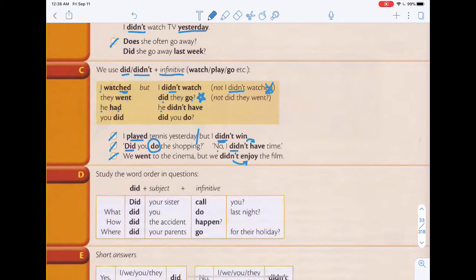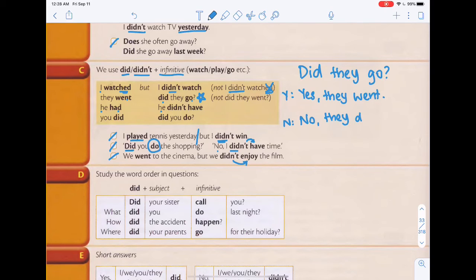so the question is, did they go? Simple question. All right, so we have a yes answer and a no answer. So yes answer, you will say yes, they went, right? No, they didn't go.